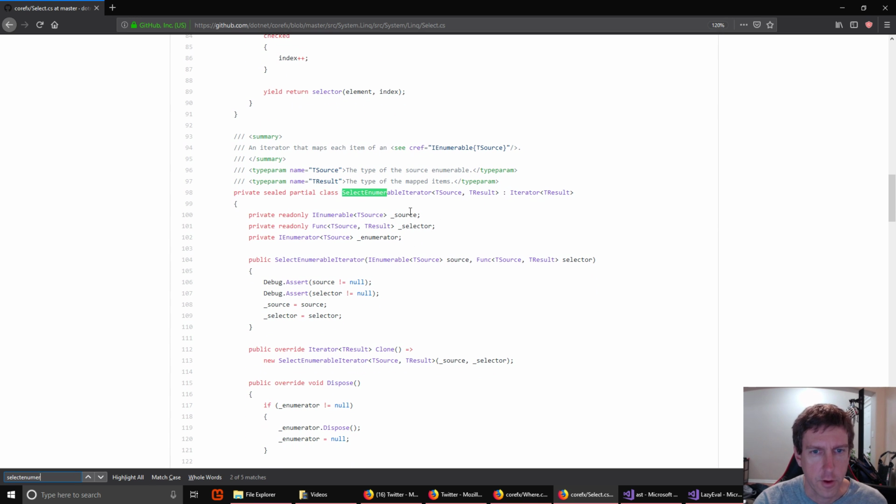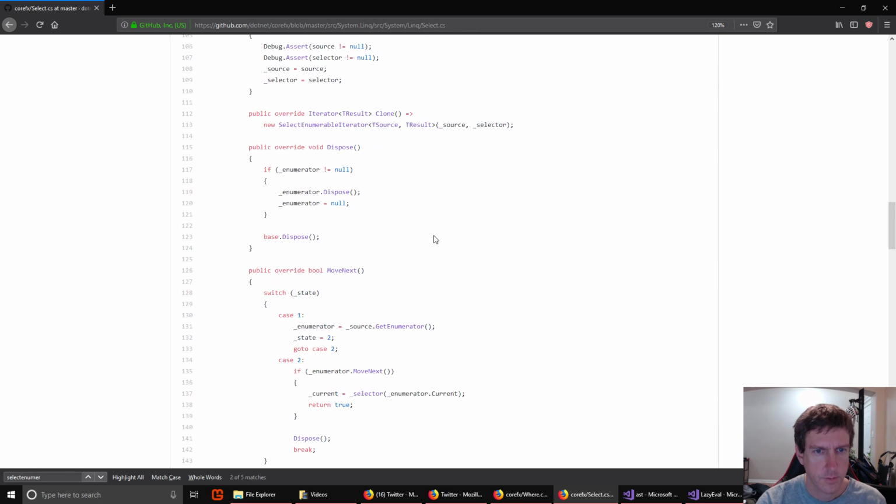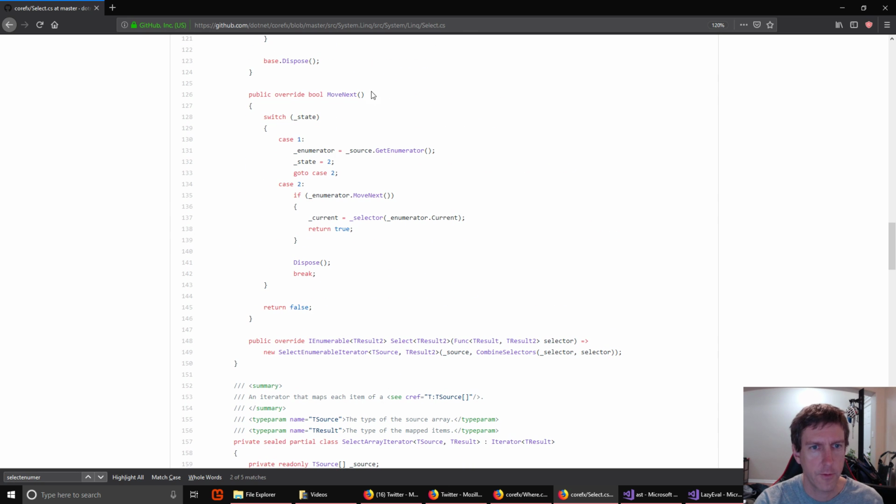And it has the same structure as the where enumerable iterator, right? It's got the source, the selector, a function, and an enumerator. And it has a move next function. And so that move next function calls its source's enumerator and applies the selector to every item it gets as it moves next. So in this case, that doesn't skip any, right? It's not checking to see if the predicate is true. It's calling the selector every time.